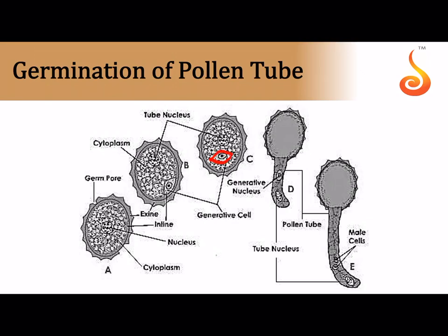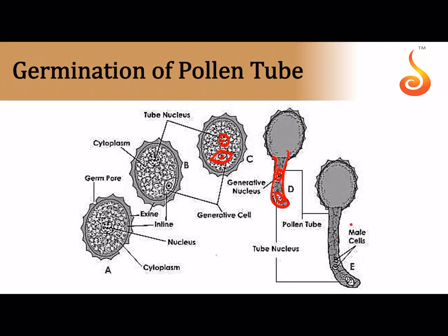Now the generative cell has started, it becomes spindle shaped, and it has started floating in the cytoplasm of the vegetative cell. Now this is the nucleus of the vegetative cell, as you can see over here. And then you can see how from the germ pore a tube is germinating. When it falls onto a stigma, it contains the nucleus of the generative cell inside, and it is led by the nucleus of the vegetative cell.